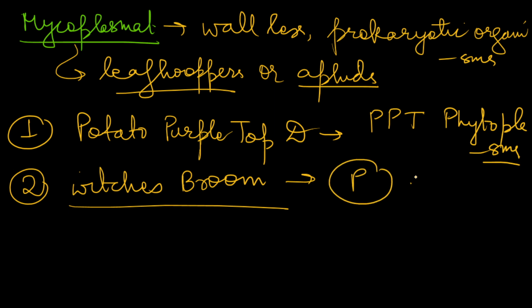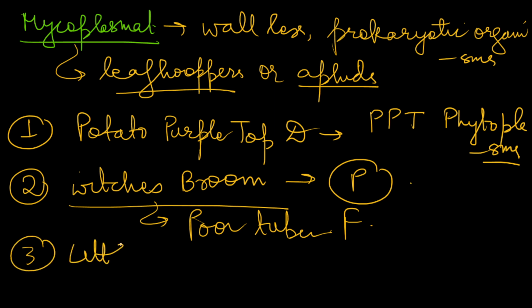Okay, so you will find that in witch's broom there is a problem in internodes. The internodes become shorter. The potato tuber formation is very poor. So you can mention it. You can mention about little leaf of potato. Little leaf of potato is again caused by phytoplasma only.